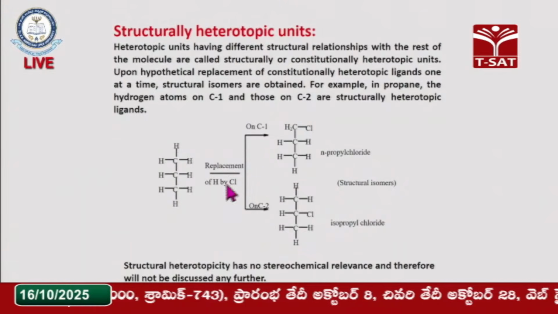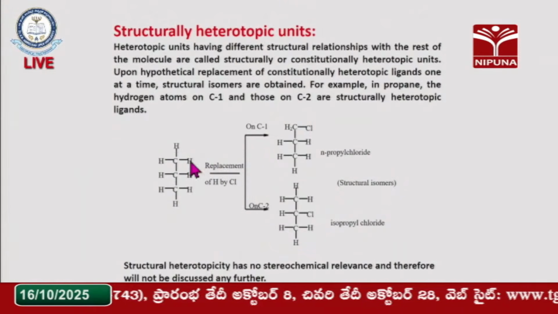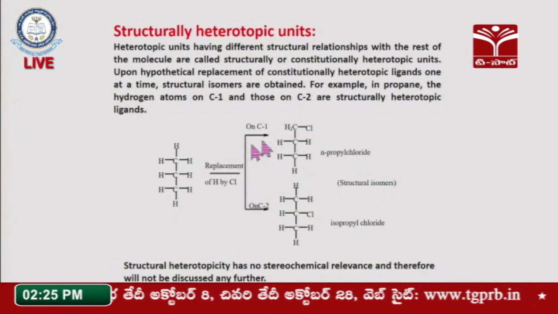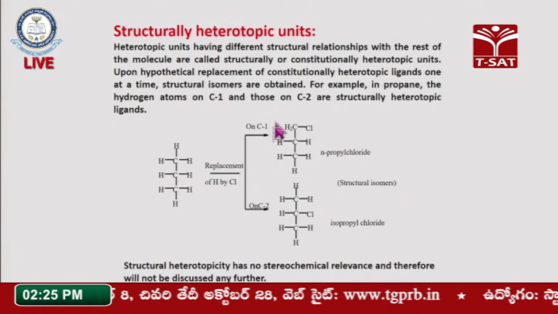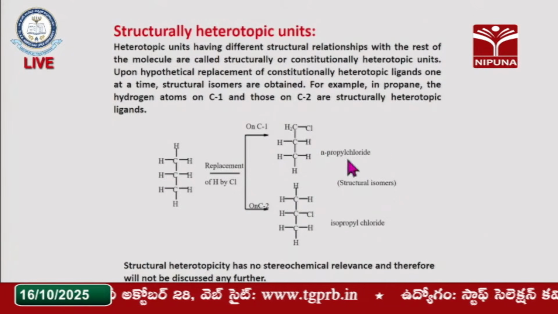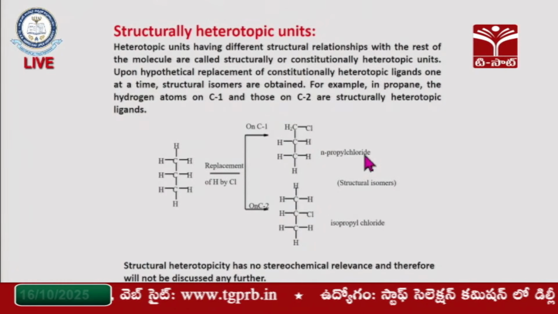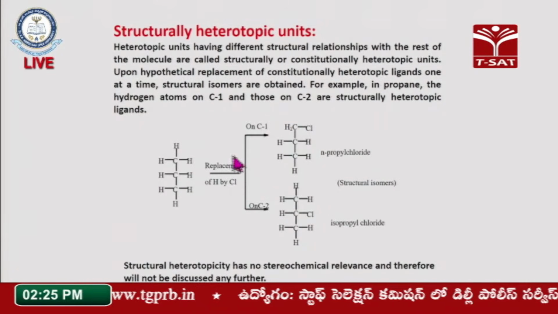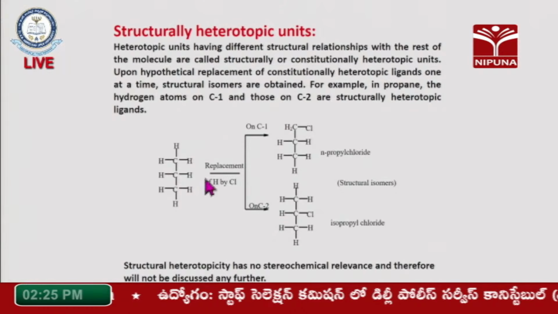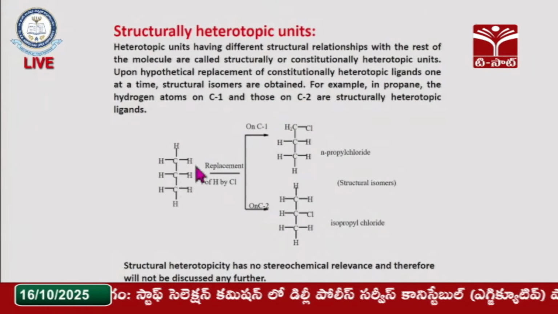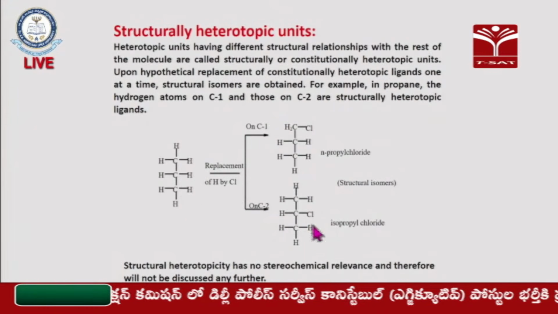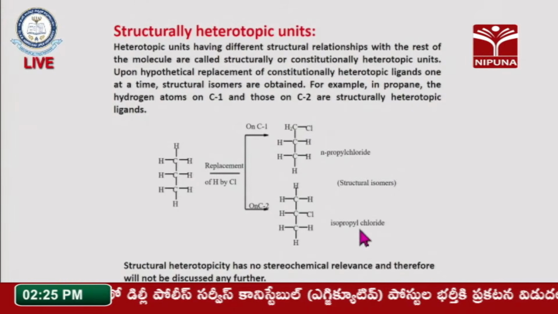What happens when the C1 hydrogen is replaced with chlorine? On C1 replacement we get 1-chloropropane, and in the next operation, where we replace the C2 hydrogen with chlorine, we get 2-chloropropane.